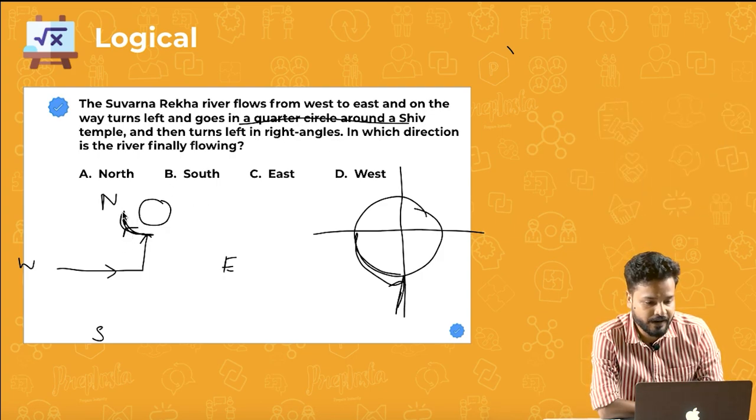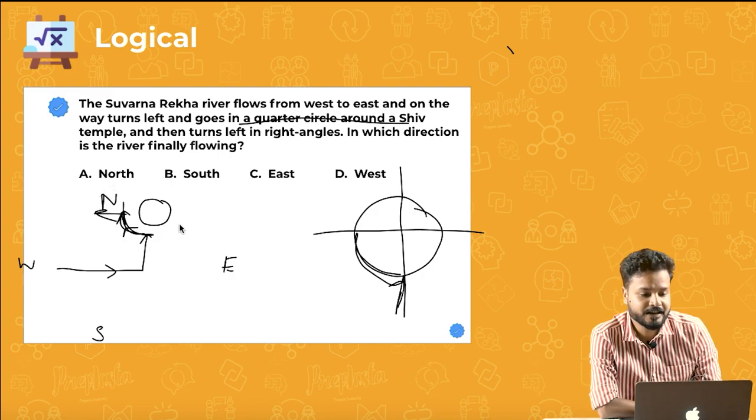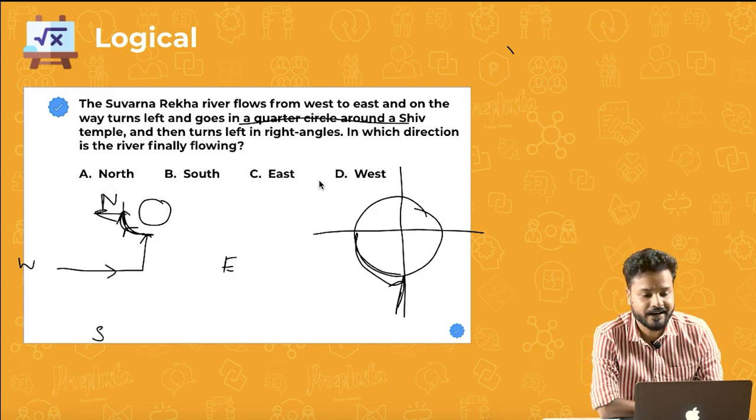And so now the direction would be towards north and turns left in right angles. So if it is facing towards north, right angle would be a 90-degree angle like this, left. In which direction is the river finally flowing? Initially it was flowing from west to east. Now it will be flowing from east to west.